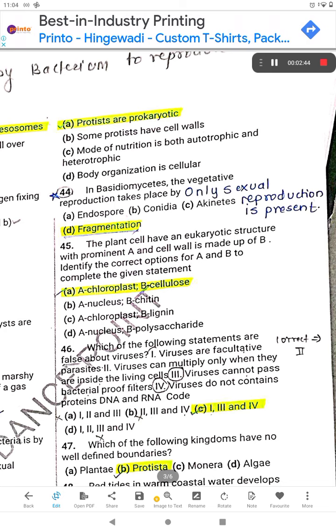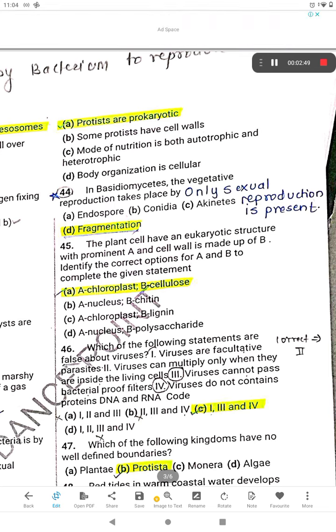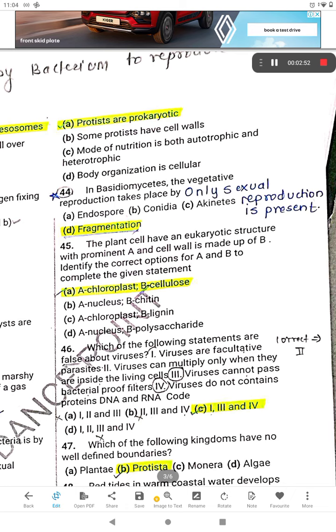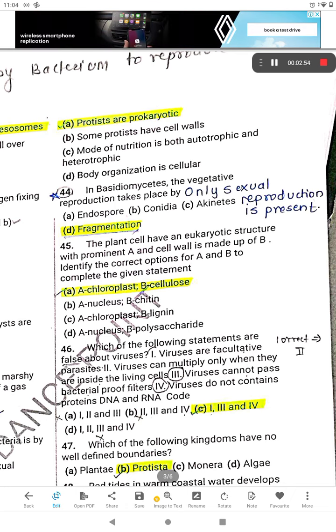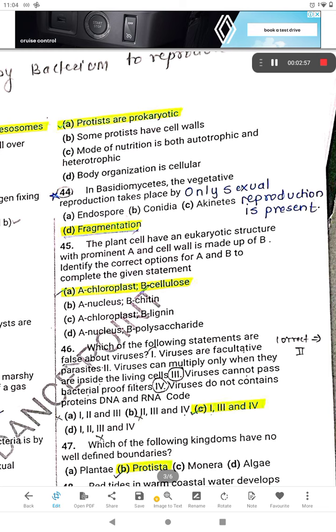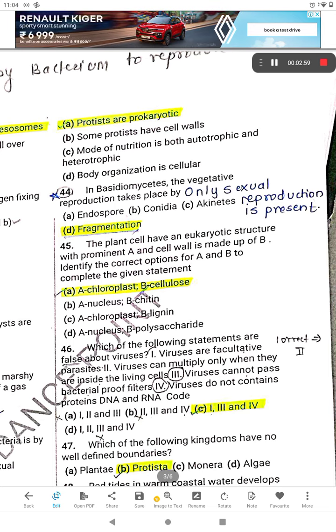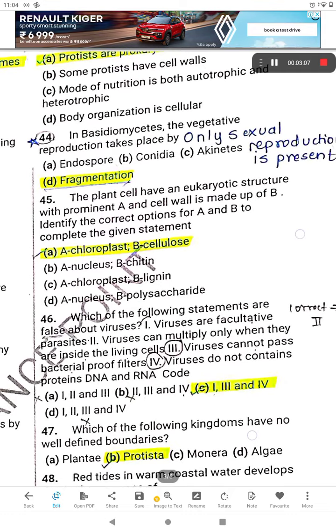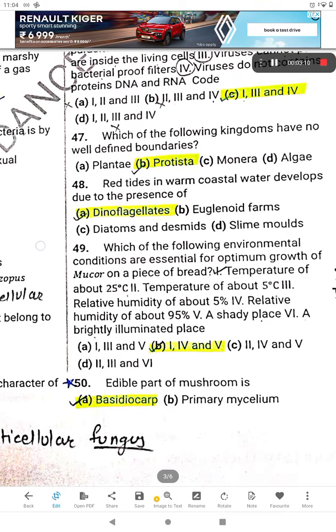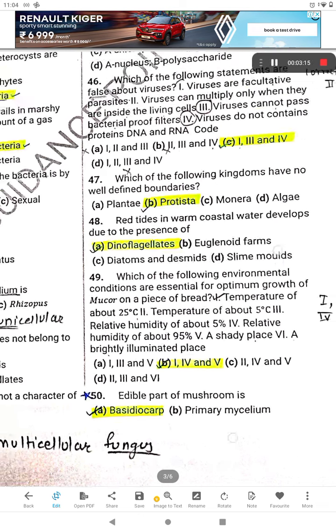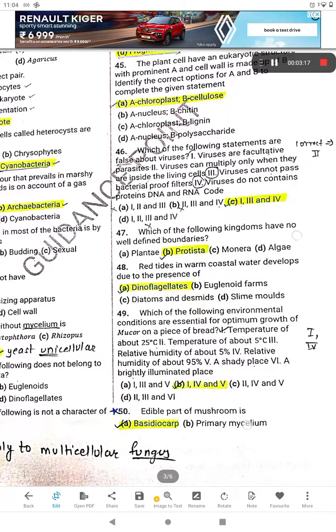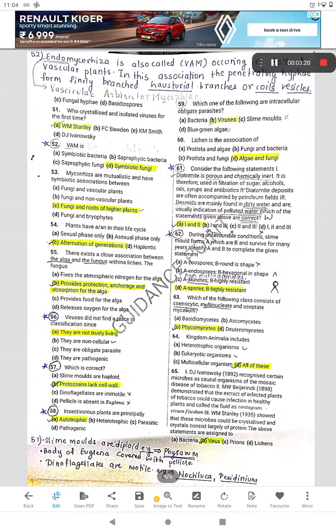So conidia can never be the answer. Biology will kill herself with the knife if you select conidia for Basidiomycetes, because conidia is used for asexual reproduction and asexual reproduction is totally absent in Basidiomycetes. So the right answer for this question is fragmentation. In Basidiomycetes, the vegetative reproduction takes place by fragmentation. Now, 50th. Edible part of the mushroom is basidiocarp.